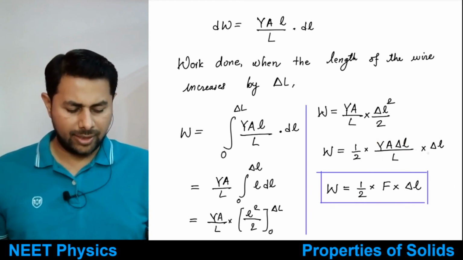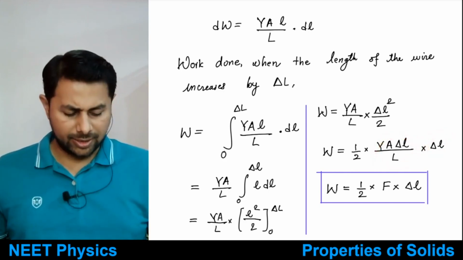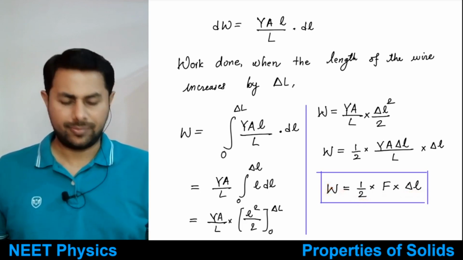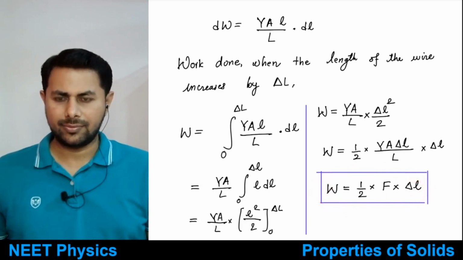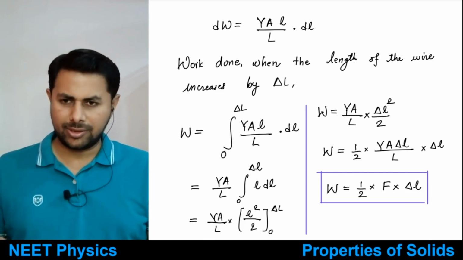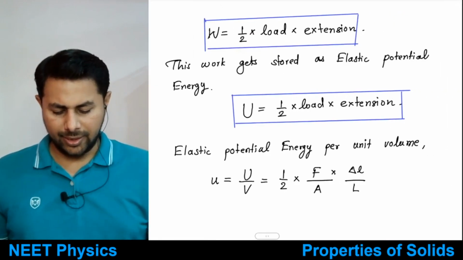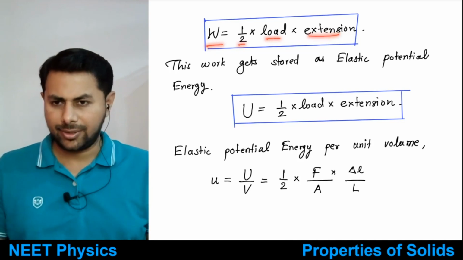So then this is force and this is the extension, and that's why you get work done is equal to what? Half of force times extension. Okay, is this thing clear, everyone? Okay, it is equal to half of force times extension. Right, very good. Okay, so then work done can be written as half of load multiplied by extension.